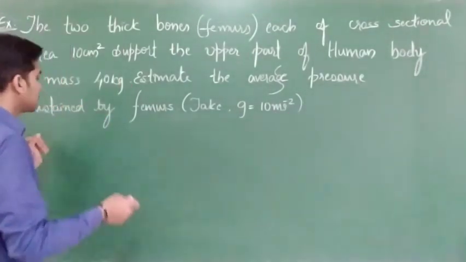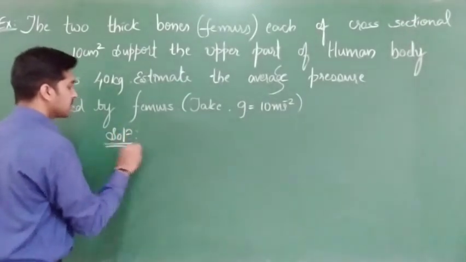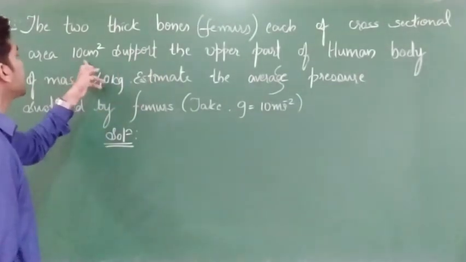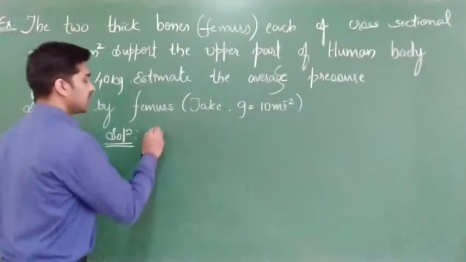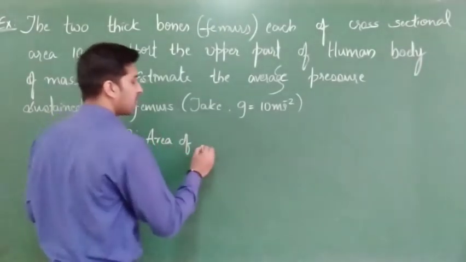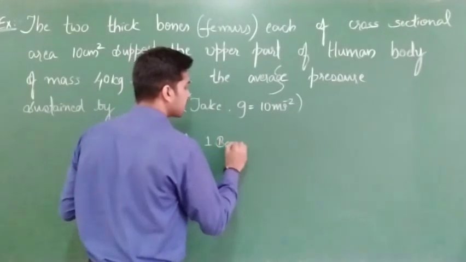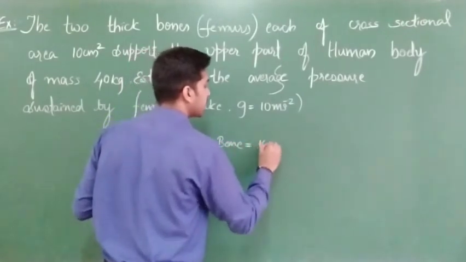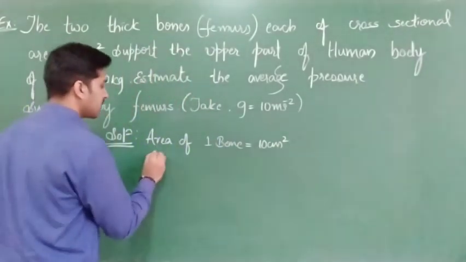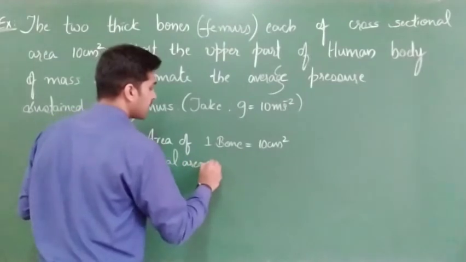First of all, just write the given things in your solution. Two thick bones, each of cross sectional area 10 centimeters square. That means the cross sectional area of one bone is 10 centimeter square. Now what will be the total area?